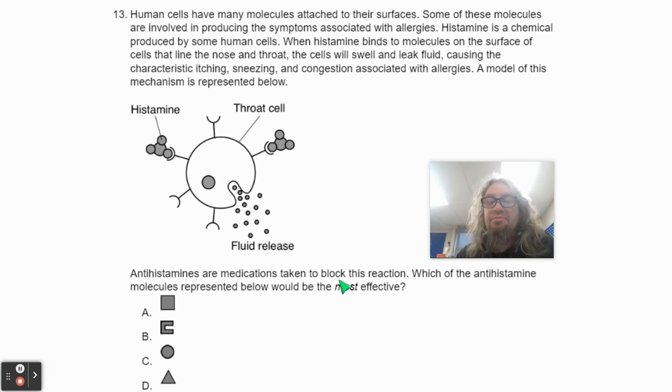Antihistamines are medications taken to block this reaction. Which of the antihistamine molecules represented below would be the most effective? So is it shape A, shape B, shape C, or shape D?